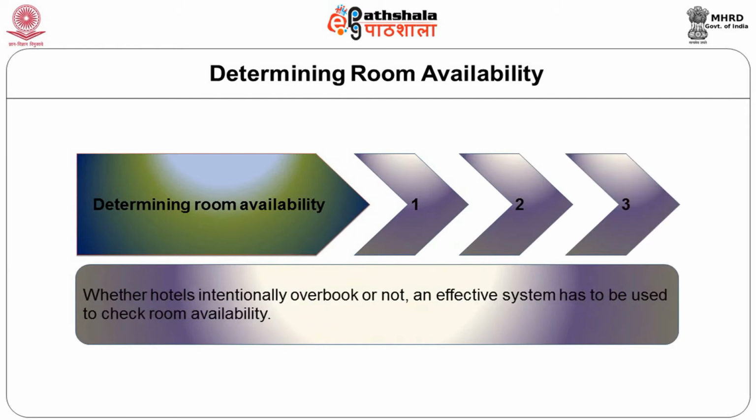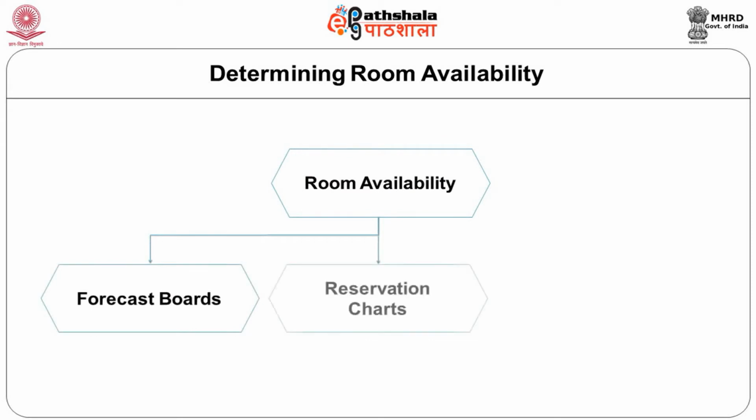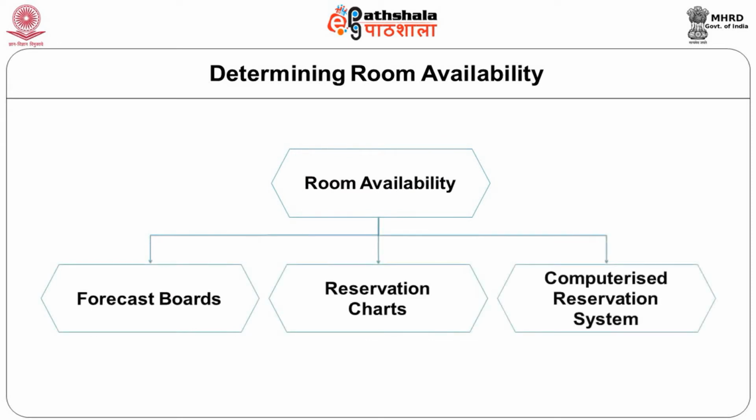Whether hotels intentionally overbook or not, an effective system has to be used to check the room availability. This can be accomplished through the use of forecast boards, reservation charts and computerized systems which will be available in the hotel. We will study about these in the later part of the module.